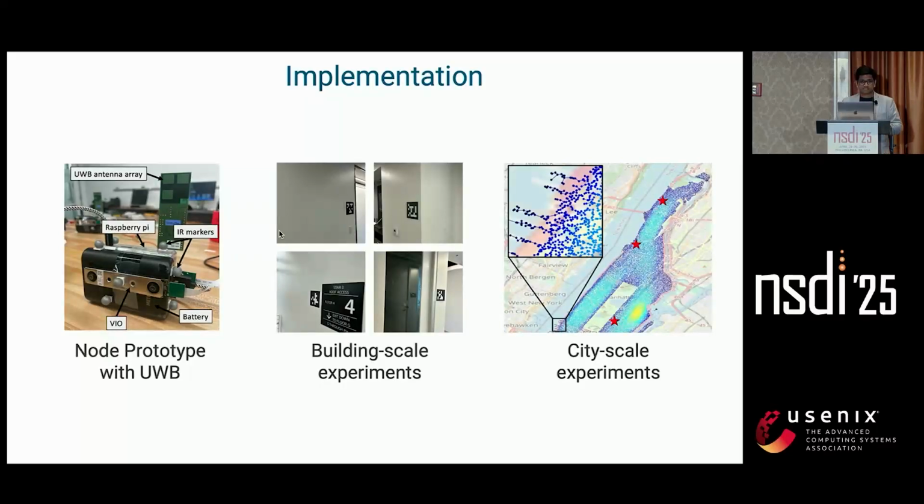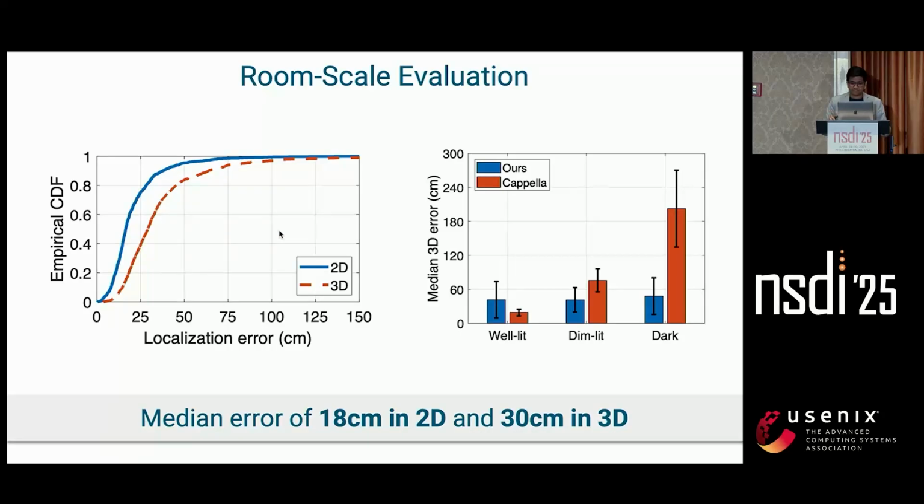Now, with all these system components in place, we went ahead and built a Locate 3D prototype, which are these nodes, and we've tested extensively in both controlled setups at small scale and building scale, as well as creating a simulation with large scale environments emulating city scale dynamics. So let me first start with how it performs at small scale.